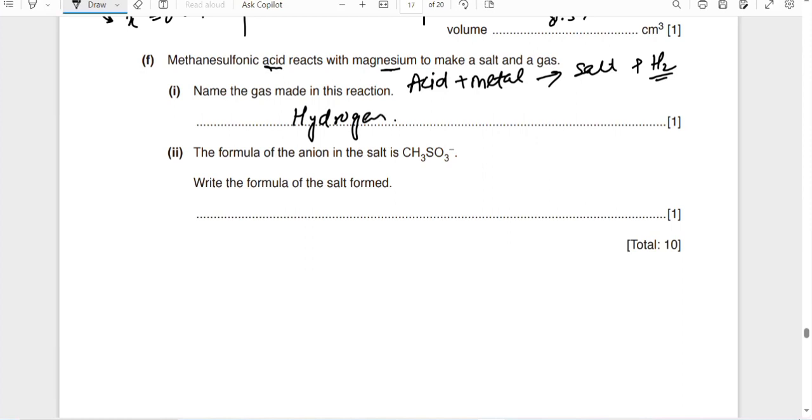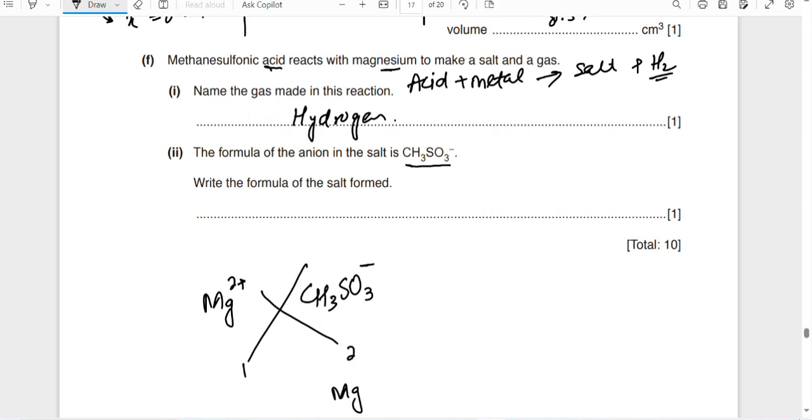The formula of the anion in the salt is this one. The formula of the salt, this magnesium salt, it's asking about the magnesium. You know that magnesium has a +2 charge, and the anion is CH3SO3 minus. By cross multiplication, Mg is 1 time, and 2 times it will be CH3SO3. So this will be the formula, Mg(CH3SO3)2.